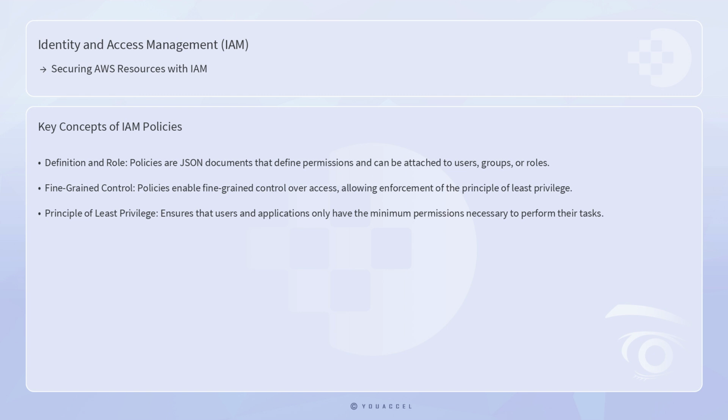These policies can be attached to users, groups, or roles, specifying what actions are allowed or denied on which AWS resources. Policies are crucial because they enable fine-grained control over access, allowing you to enforce the principle of least privilege. This principle ensures that users and applications only have the minimum permissions necessary to perform their tasks, thus reducing the risk of accidental or malicious actions.